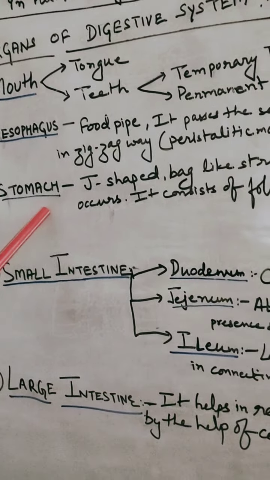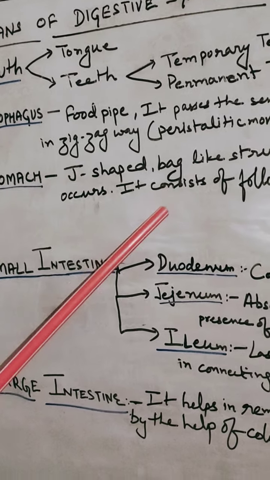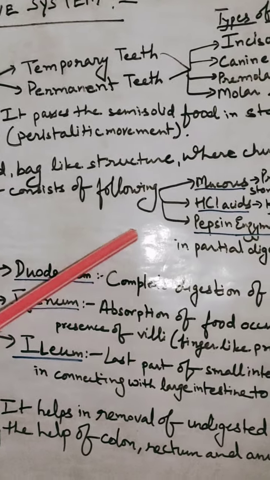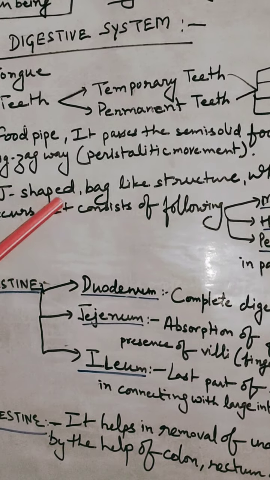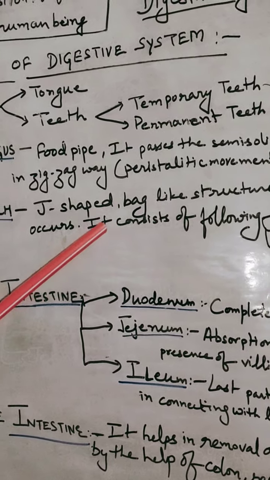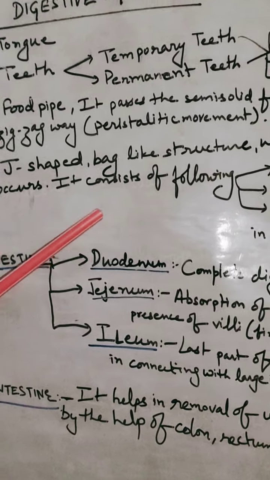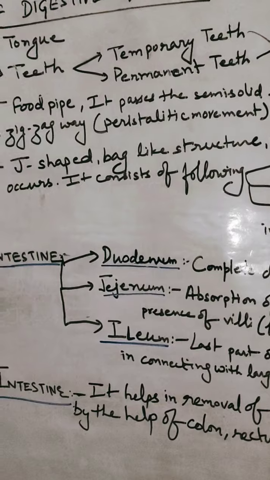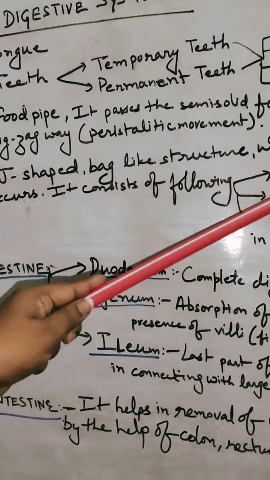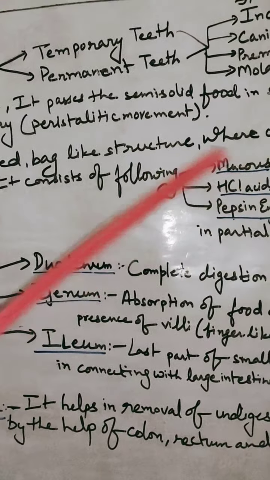Okay. Now the next is the stomach. The digestive organ stomach is a J-shaped, bag-like structure. You might have observed, when we drew the diagram of the digestive system, that the structure of the stomach is J-shaped. It is a bag-like structure where the churning of semi-solid food occurs.